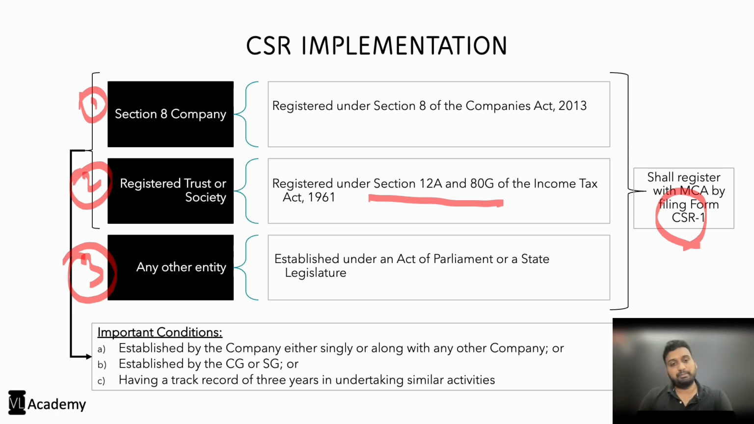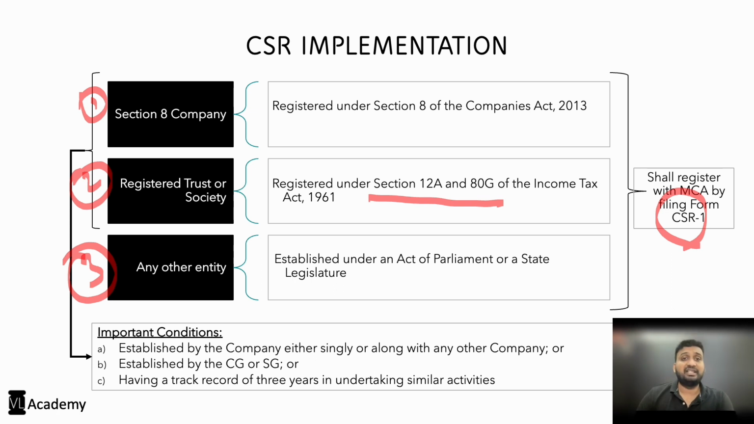Now, there are 3 important conditions for us to know. The first condition is that either a Section 8 company or a registered trust or a society should have been established by that company, either by itself or by partnering with any other company. So when a company is implementing its CSR, it can implement through either a Section 8 company or a registered trust or society which is established by itself or by it partnering with any other company.